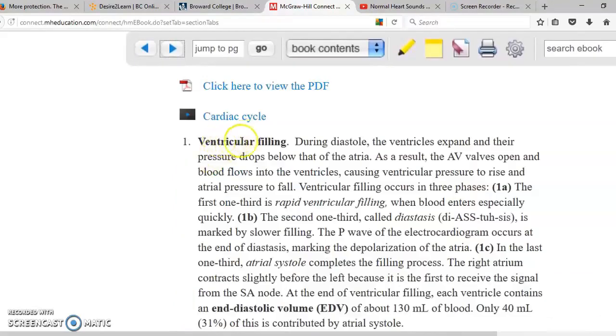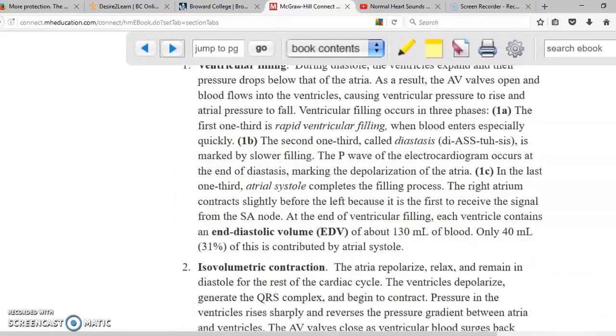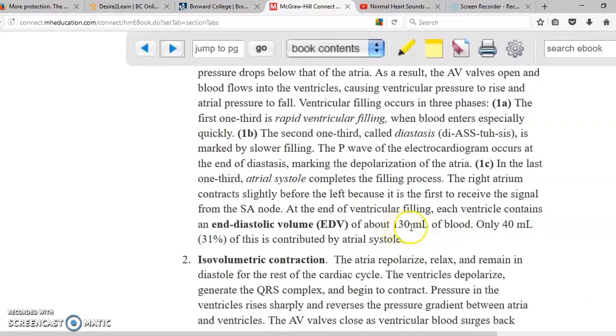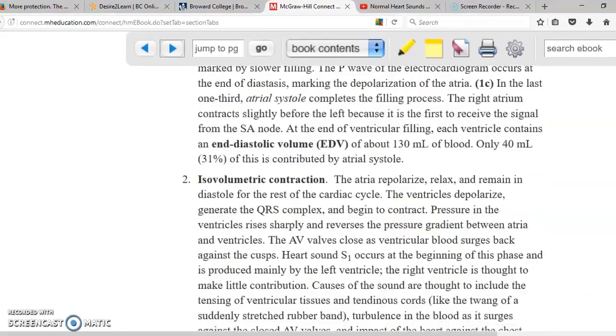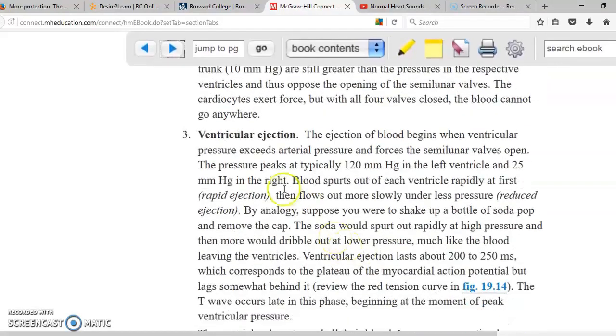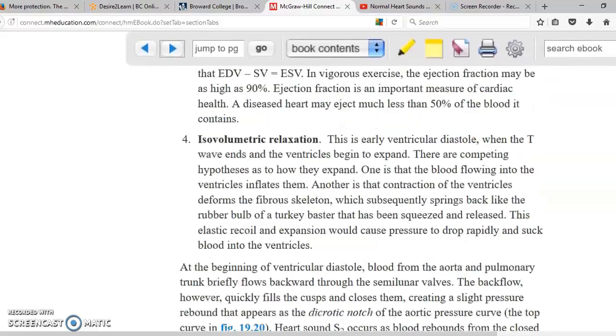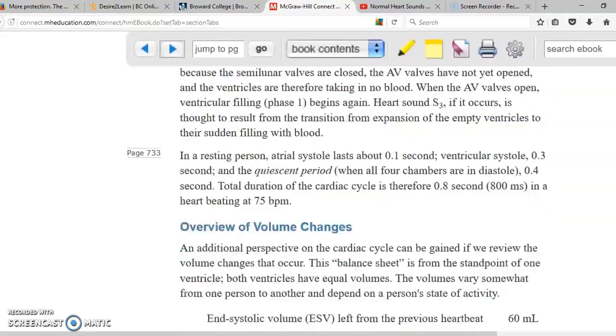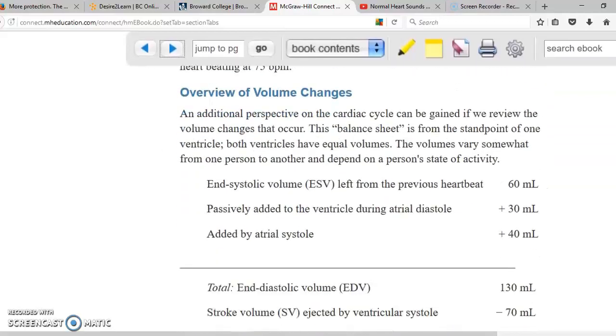Cardiac cycle, again, we said first is ventricular filling. So I told you it's more or less 130 milliliters of blood. Then isovolumetric contraction, because even though the ventricle is contracting, the blood does not get pumped. Number 3 is going to be ventricular ejection. And the last one, isovolumetric relaxation. Let's keep going down. Overview of volume changes.